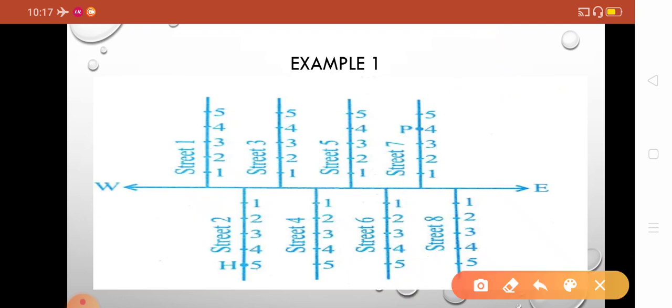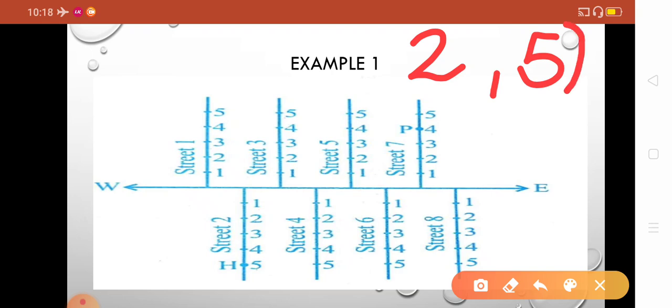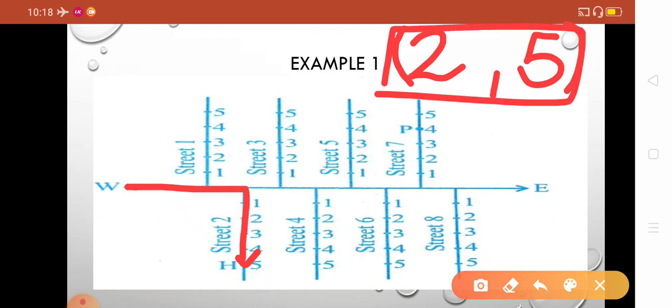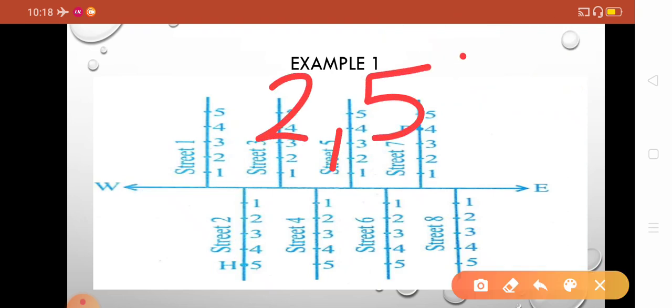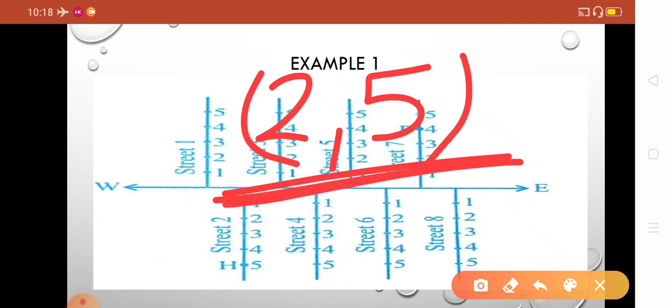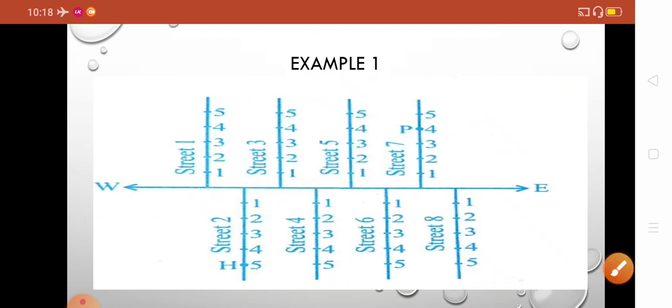It's better if you know that your friend lives in street number 2 and the house number is 5. You will go to street number 2 and then directly to house number 5. So you can easily find it with the help of these numbers, 2 and 5. The 2 represents the street number and the 5 represents the house number. This is nothing but the coordinate system. We will study it further.